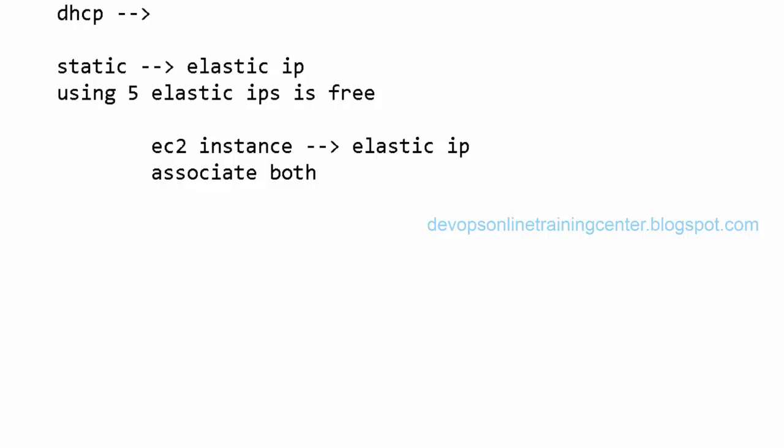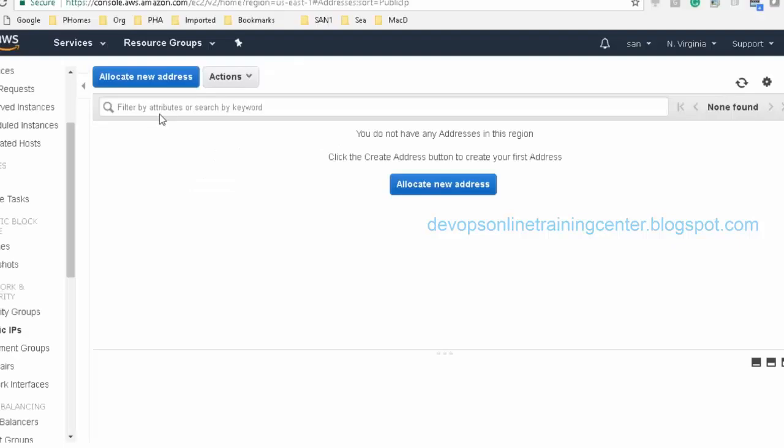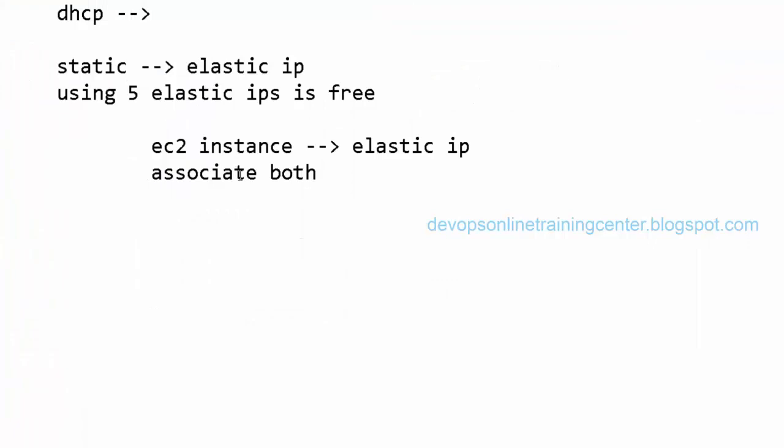And can we do the Elastic IP for an existing instance also? Which instance? One that is already running. Yes, we can do it for an existing instance as well. Okay, that anyway we'll see.